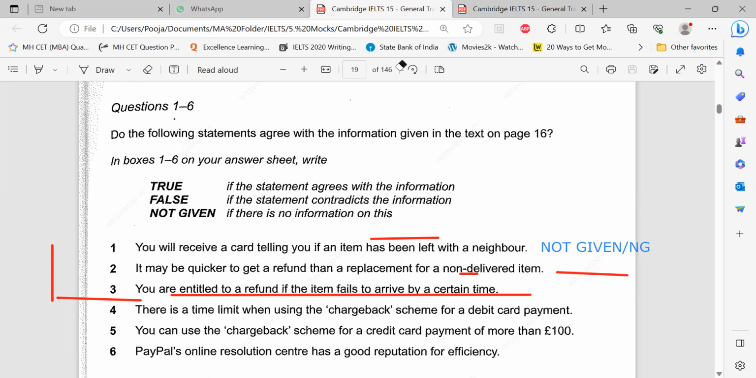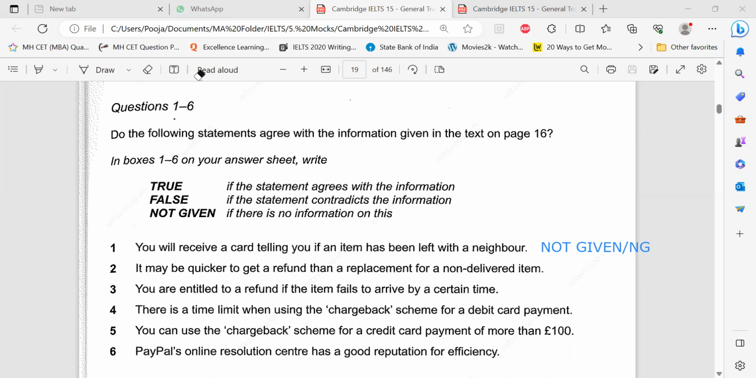Kiana, can you read this? Kiana absent? Yeah, I'm there. Read the question. It may be the second one, right? It may be quicker to get a refund than a replacement for a not delivered item.